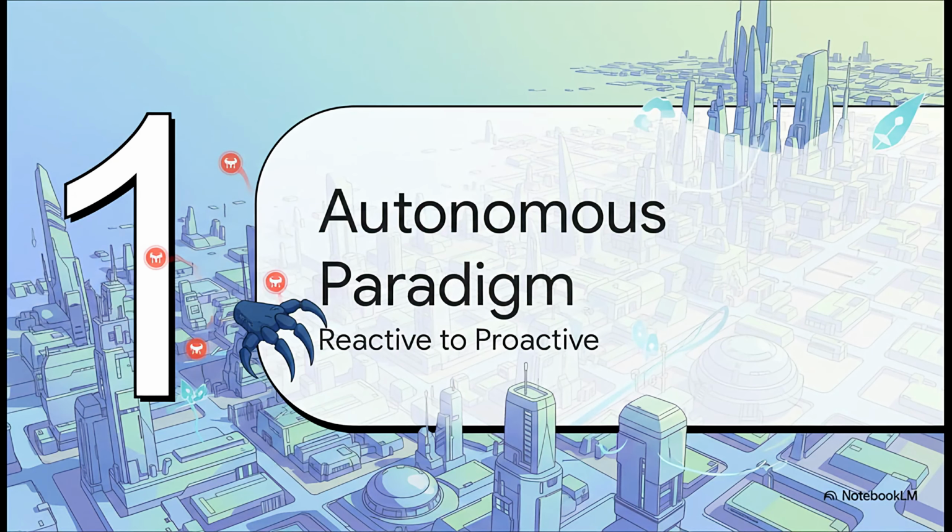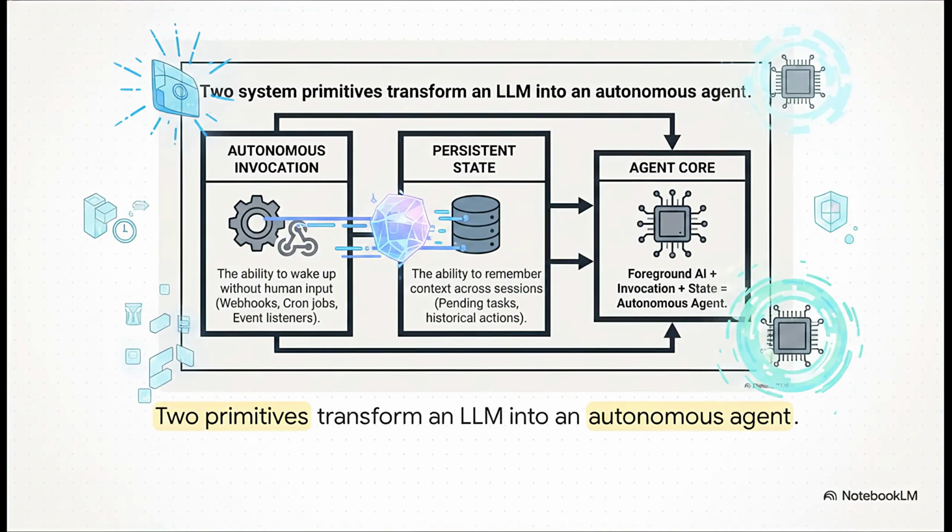Part 1, the autonomous paradigm shift, moving from reactive to proactive. Okay, to transform a standard large language model into an autonomous agent, you really only need 2 absolute necessities: autonomous invocation and persistent state. So autonomous invocation just means the agent has the ability to wake itself up without human input. Think webhooks, cron jobs, or event listeners. Persistent state, on the other hand, means it actually remembers context across sessions and reboots. It knows exactly what tasks are pending and what actions it took yesterday.